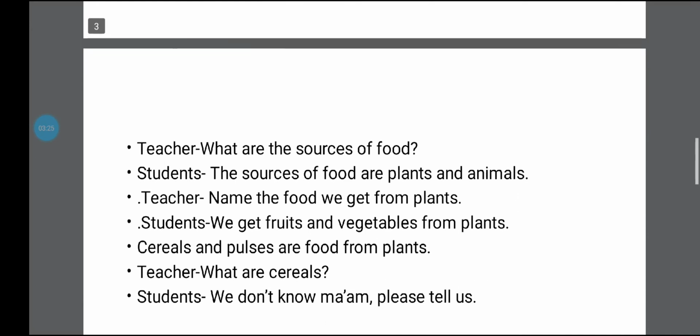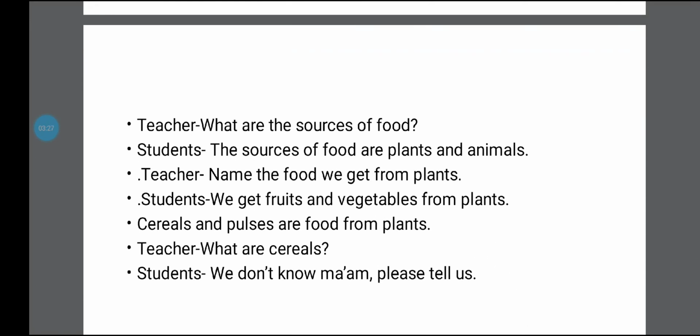Next, the teacher is saying, what are the sources of food? Can you tell me? The teacher is asking the students, from where do we get food? The students reply, the sources of food are plants and animals. It is plants and animals that give us food. The teacher says, okay, very good, you are correct. The sources of food are plants and animals.